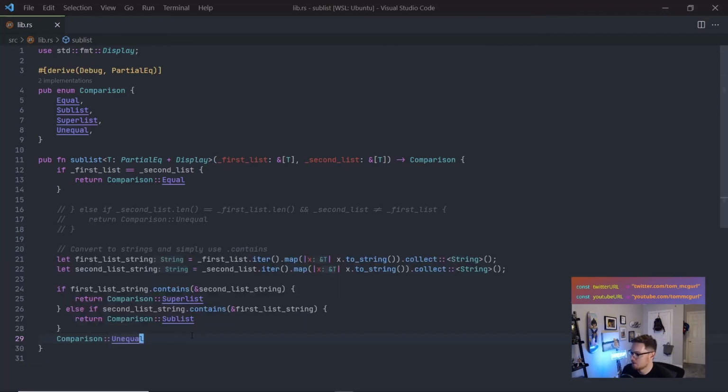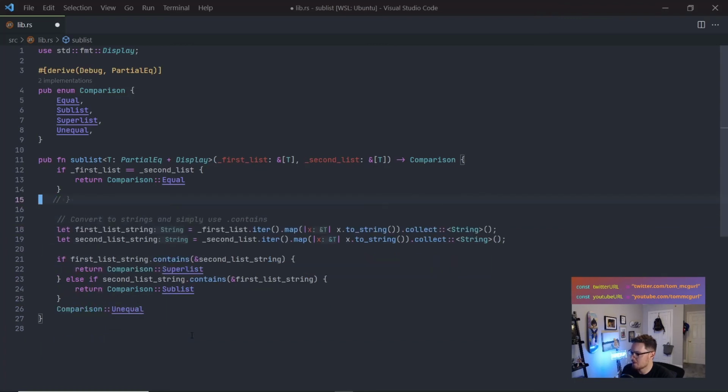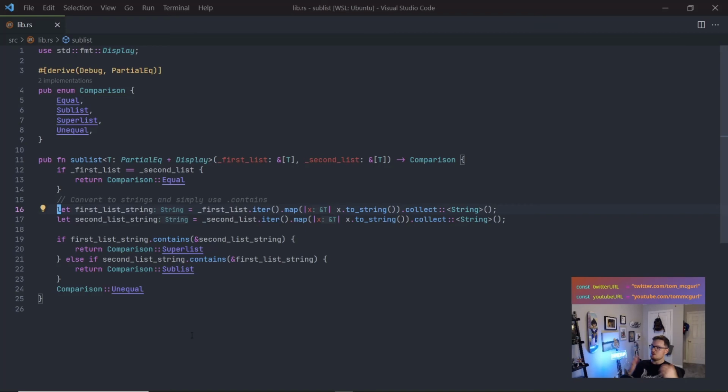Awesome. We're good. So we were able to cut out a lot. So you can see we got the test to pass, and then we trimmed it down. So let's see, do we still need the equal? I think the equal is nice because it's an early exit, right? It prevents us from having to do that iteration, and it's just direct comparison. So why not? Let's have that there. We could add an else here and put this comparison unequal in the else, but maybe that'll make it more clear. Does that make it more readable? I don't know. Let's see. I guess it does, right? If it doesn't contain, it's unequal. I like that. It's kind of readable. Yeah, I think this works pretty well.